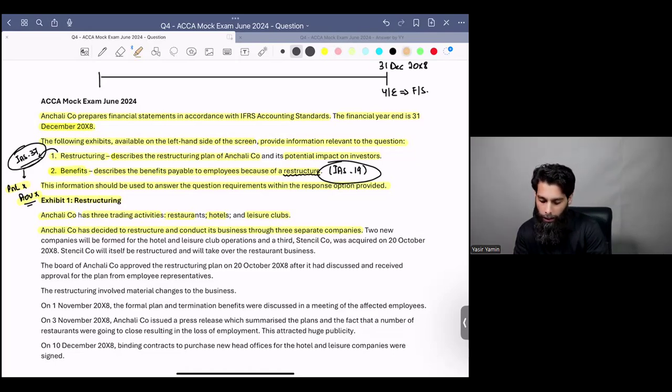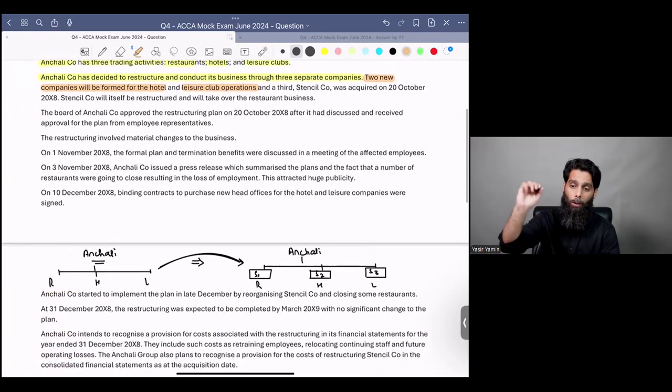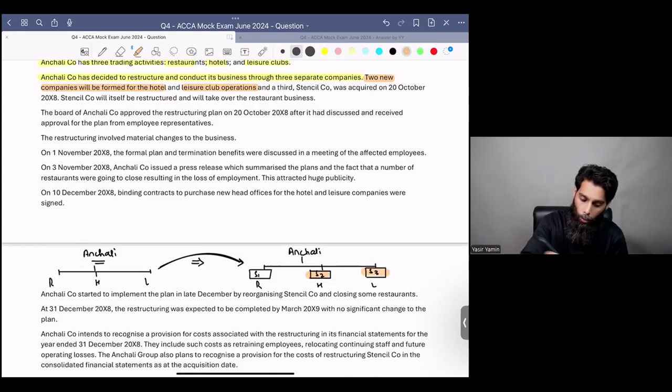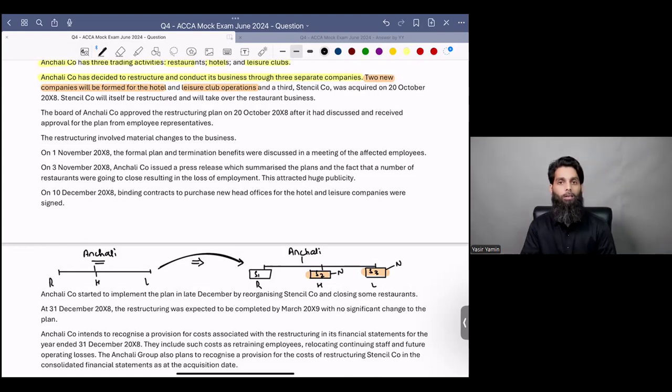You see, they say 2 new companies will be formed for the hotel and leisure club operations. They will be opening 2 new companies, registering 2 new companies. S2 and S3 will be new companies formed. They will go to the company's registrar and create 2 separate new legal entities, whichever country they are in. That is what they are saying.